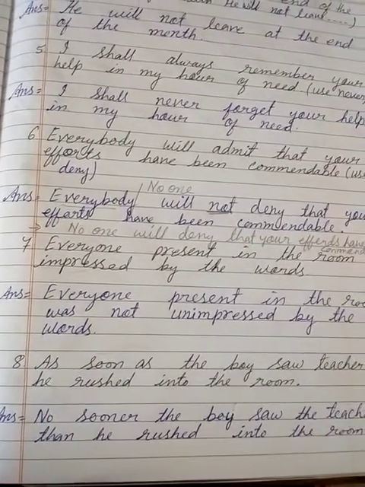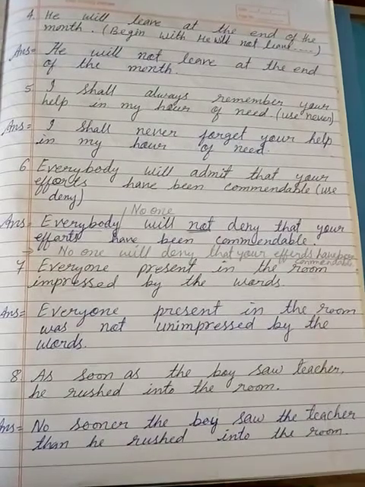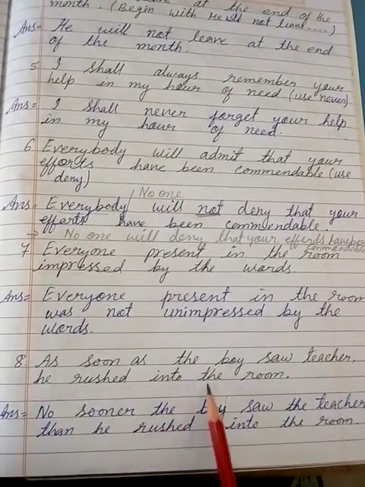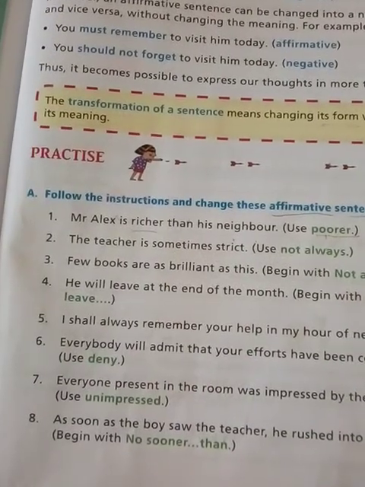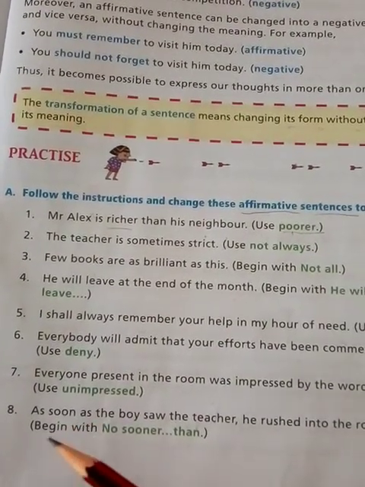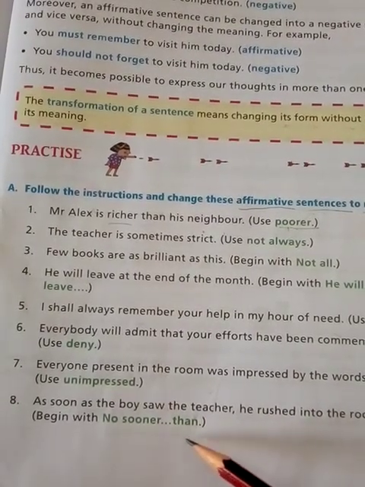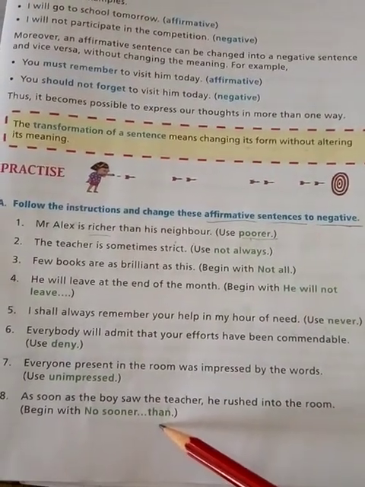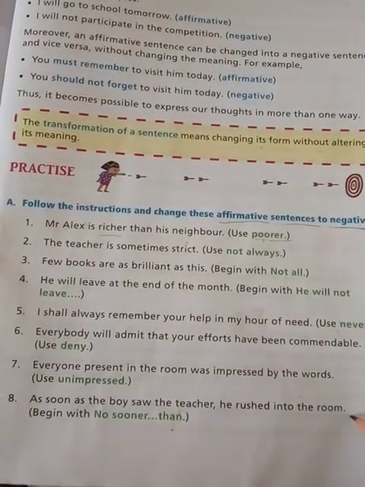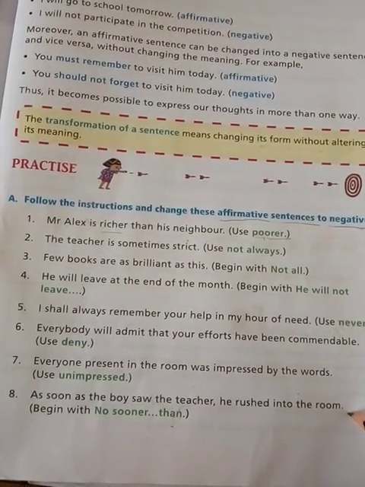So now let's see question number 8, that is: as soon as the boy saw the teacher, he rushed into the room. Here we have to use the words no sooner than, as it is given in your question book. In the question it is given that we have to begin the sentence with no sooner, and in the middle we have to use the conjunction. No sooner than is a correlative conjunction, and with the help of this conjunction we have to change this sentence into negative form.